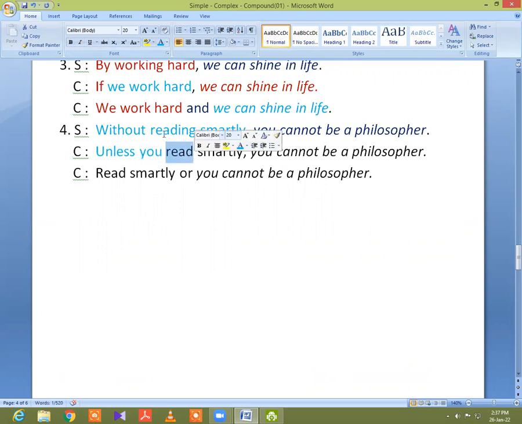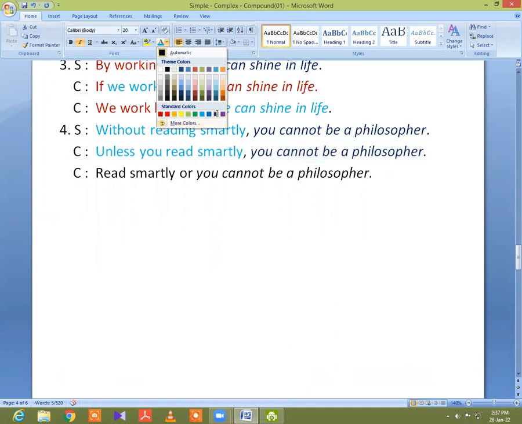I cancel ing of this verb and then put this read. So I make this clause, unless you read smartly, and the other clause, you cannot be a philosopher, remains unchanged. So there are two clauses. Please notice that you read smartly and you cannot be a philosopher. These two clauses are joined with this subordinating conjunction. So it is an example of complex sentence.